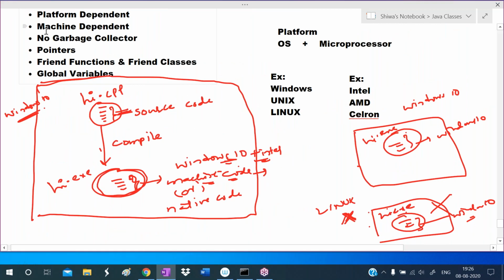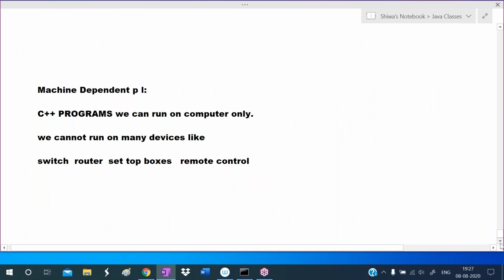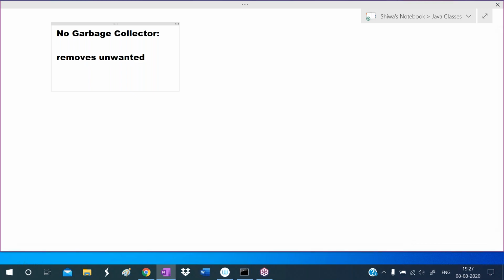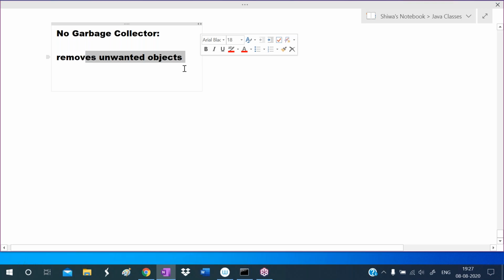And the third drawback is what? No garbage collector is there. So what is the duty of a garbage collector? Nowadays advanced languages are there, like Java and Python, and these advanced languages provide a garbage collector. What is its duty? The garbage collector removes unwanted objects automatically.